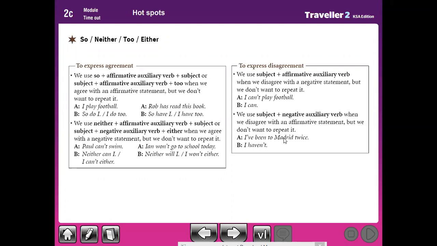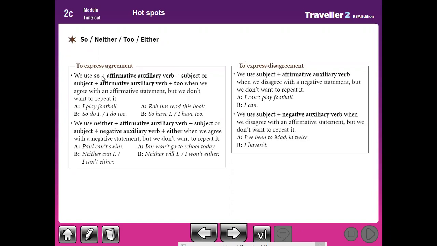Today, inshallah, we are going to complete our final revision. Open your book, page 24, and pay attention to this rule. It's very important. Today we are going to talk about this rule: so, neither, to, either, to express agreement and to express disagreement. The first point, to express agreement.